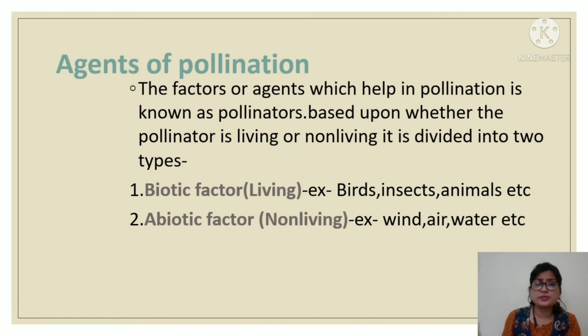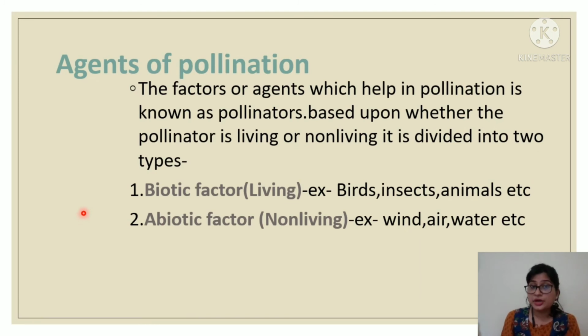So next, move to agents of pollination. What do you mean by agents of pollination? Already you know that pollination is an ecological process and it is carried out by many agents, many factors. Those factors are known as pollinators. Based upon whether the pollinator is living or non-living, it is divided into two types.